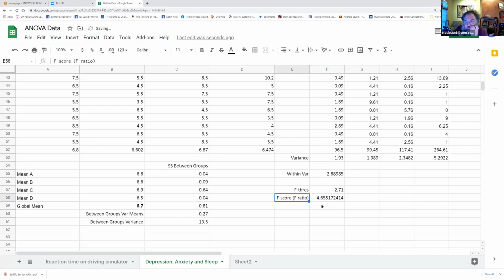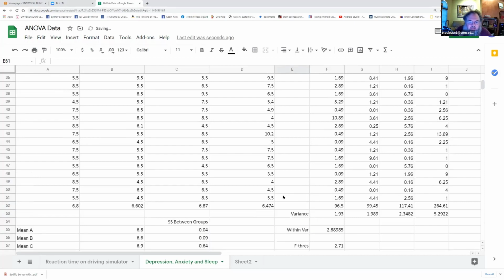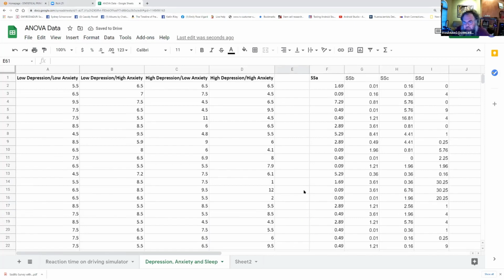We see that our F score has exceeded that. We can then reject the null hypothesis that the difference between these four groups is by random chance alone. So there is a difference between these four groups. That's the omnibus test. As you can see, with the omnibus test, I can't tell you which groups are driving that difference, but I can say for certainty that there is a difference between these four groups.